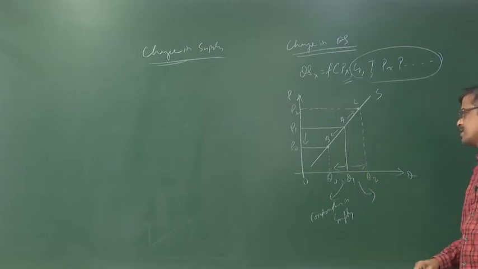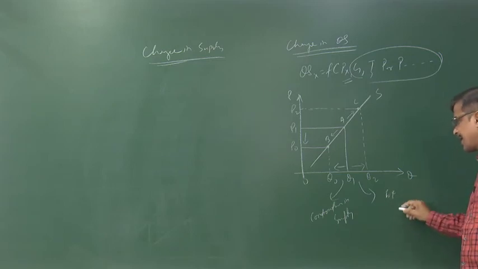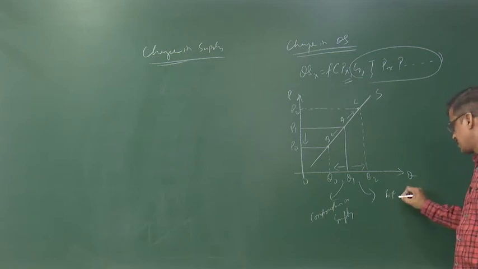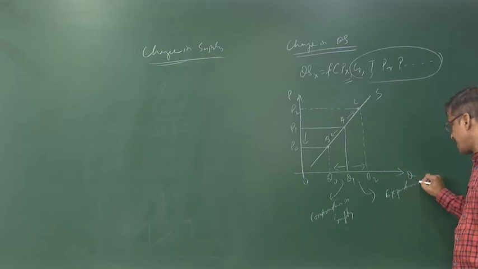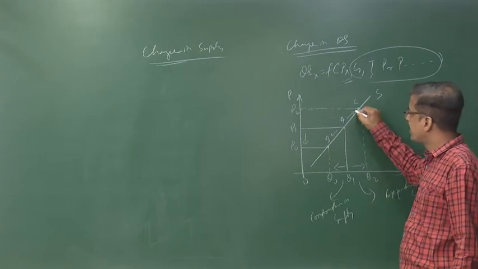This rise in supply is called extension or expansion in supply, right.